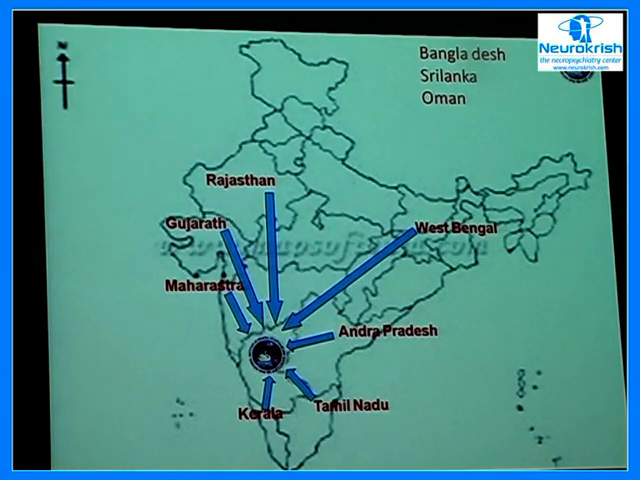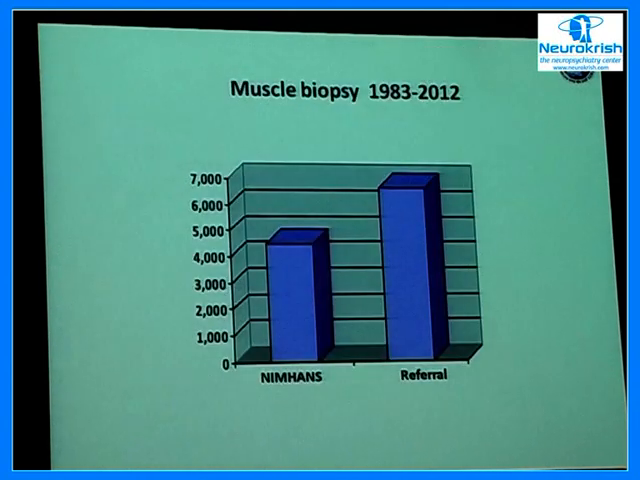Now, I'll just brief you about our institute, because we do get a lot of muscle biopsies from all over the country as well as from the neighboring countries. We get them from Bangladesh, Sri Lanka, and Oman, and look at the number of states that send biopsies to us. NIMHANS is a tertiary referral center for neuromuscular disorders, and these are the statistics of our institute. We get a lot of referral cases, and the referral cases outnumber the biopsies that we do at NIMHANS.